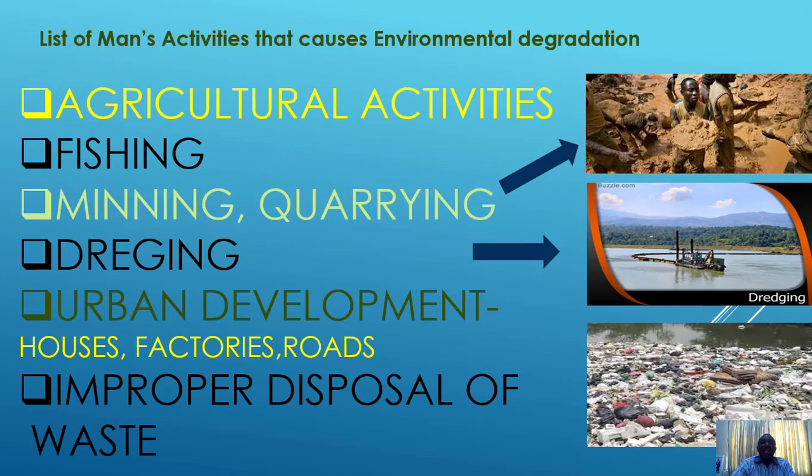Now, these are a list of man's activities that cause environmental degradation. One of them is agricultural activities, which we are mentioning, which is very germane. We have fishing, you have mining and quarrying. Can you see them here? This is mining and quarry. Then we have dredging. You have urban development, which includes the building of houses, factories, roads, and improper disposal of waste. These are various activities of man that cause environmental degradation. And today we'll be considering agricultural activities in particular.